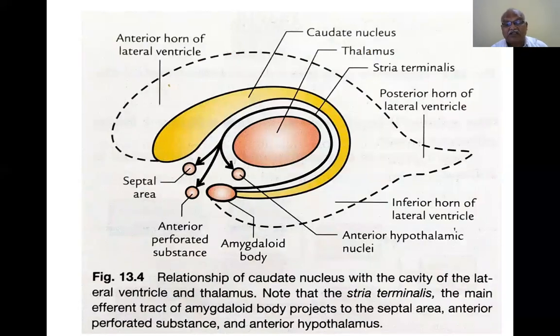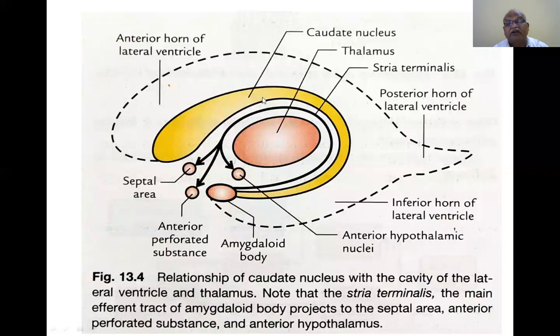Relations of the caudate nucleus with the cavity of the lateral ventricle. I already told you the entire caudate nucleus is surrounded by the cavity of the lateral ventricle. This is the posterior horn of the lateral ventricle. Now this is the caudate nucleus. This is the head of the caudate nucleus, this is the body, and this is the tail. This is the thalamus, and this is the amygdaloid body.